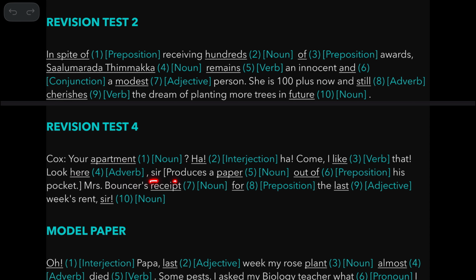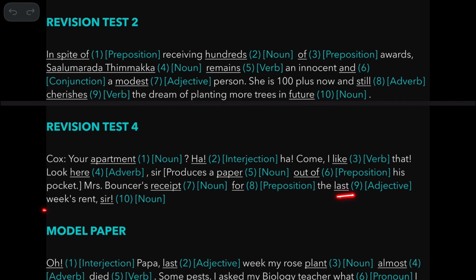Sir, look here, sir, produces a paper. So this sir is a noun. Out of is a phrasal preposition. His pocket. Mrs. Bouncer's receipt. Receipt is here a noun, name of something. For is a preposition.